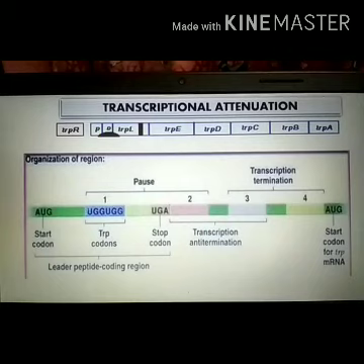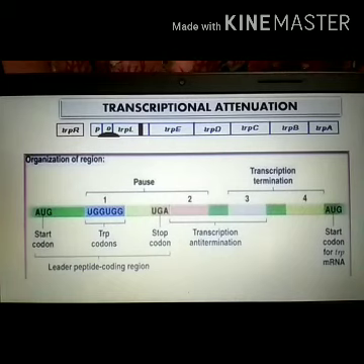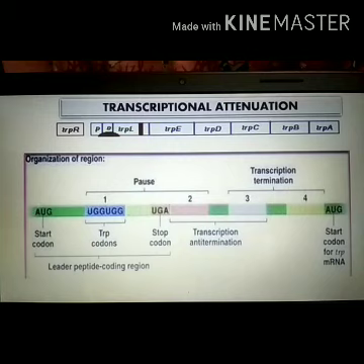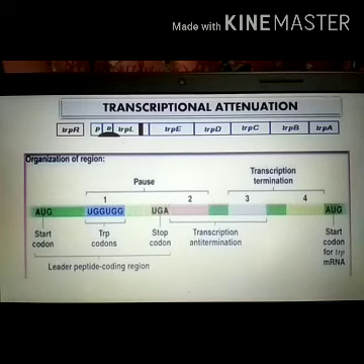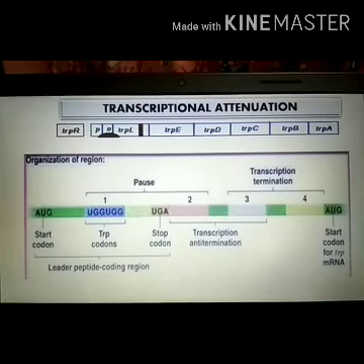That short stretch of RNA is captured by the ribosome to start the translation. Because of this, attenuation is possible in prokaryotes, and the translation affects the transcription of the trp operon directly.